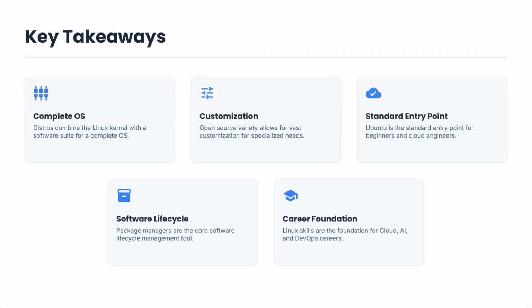Let's review the key takeaways from this lesson. Linux distributions combine the Linux kernel with a complete software ecosystem. Open source flexibility allows organizations to customize Linux for specialized needs. Ubuntu remains one of the best starting points for beginners and cloud engineers.